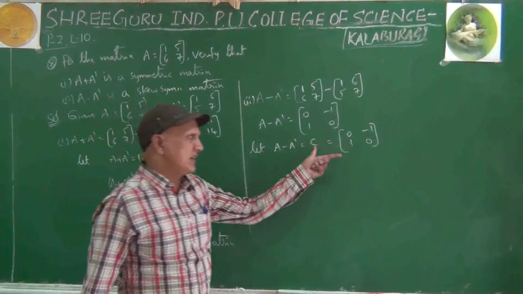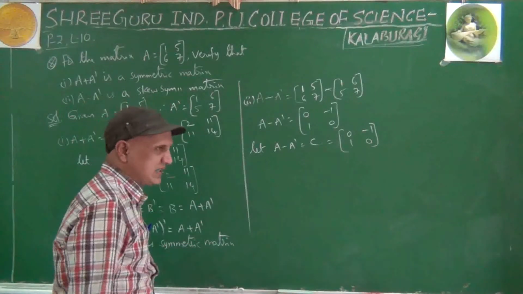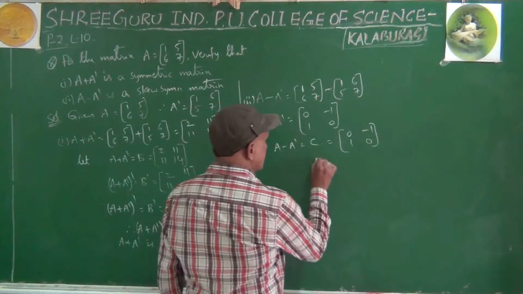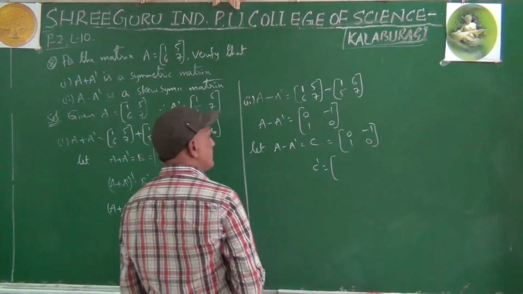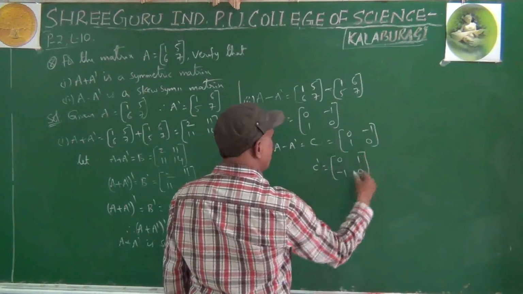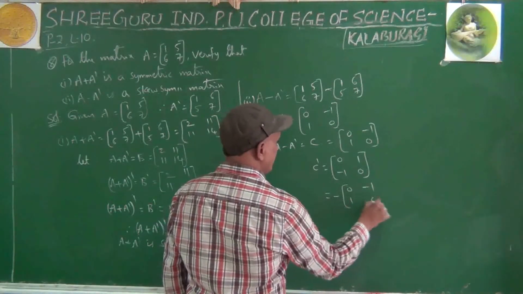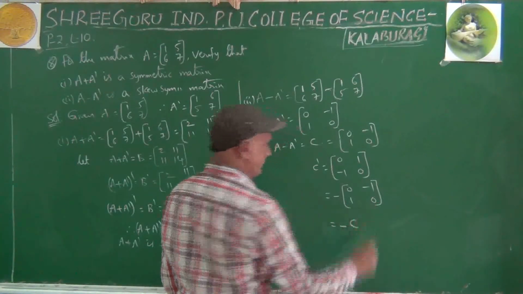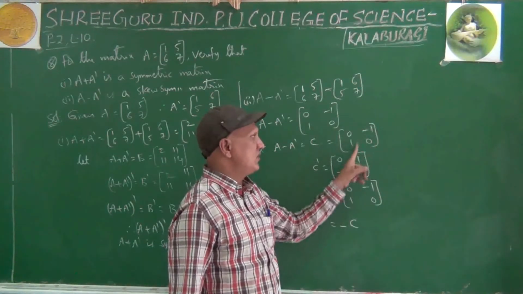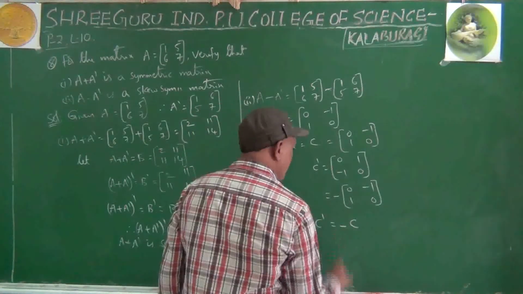How can we prove that the matrix C is skew symmetric? We have to find C dash. If the answer is minus C, then we can say that C is a skew symmetric matrix. Let us find out C dash, the transpose of the matrix. First row becomes first column, second row becomes second column. Right? Take minus common. 0 minus 1, 1 0 means C. C dash equal to minus C.